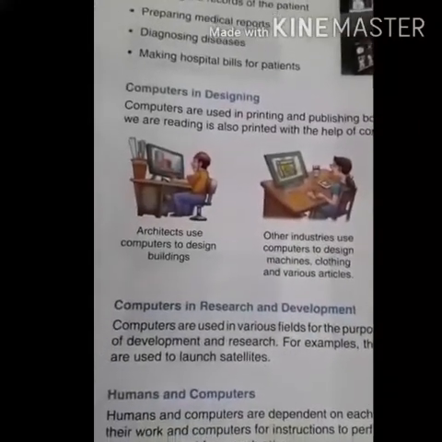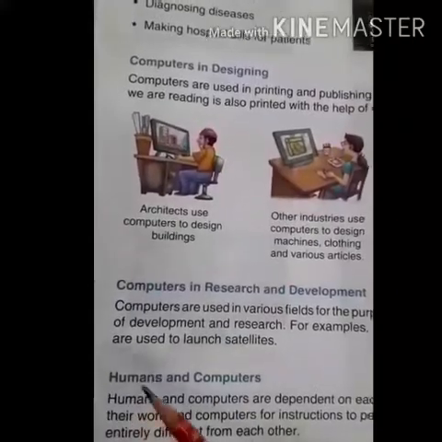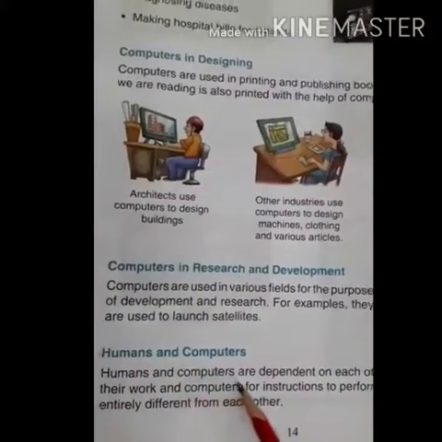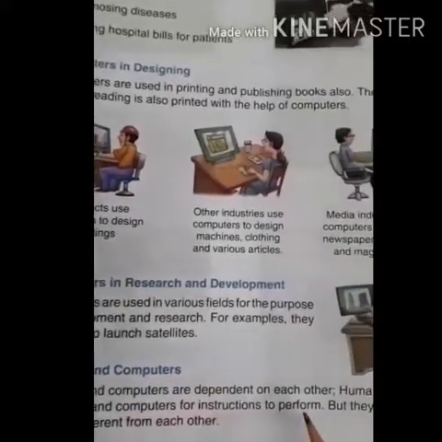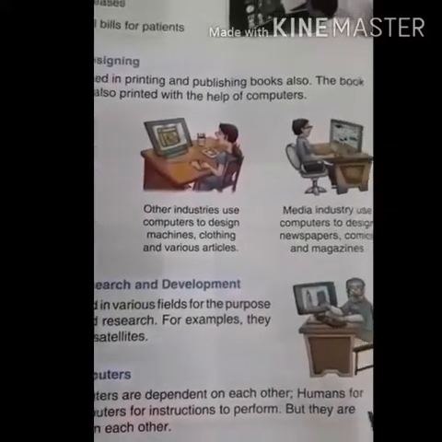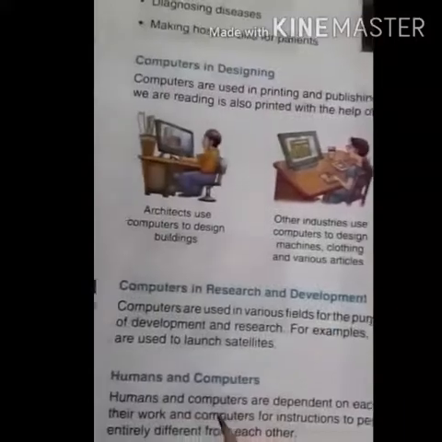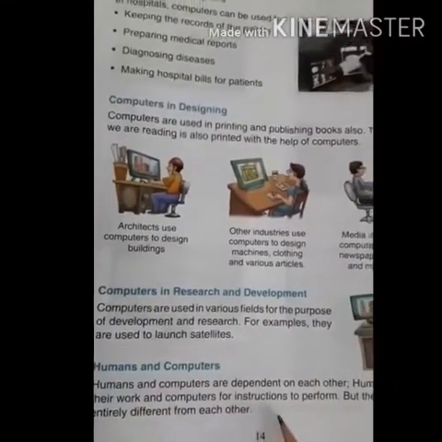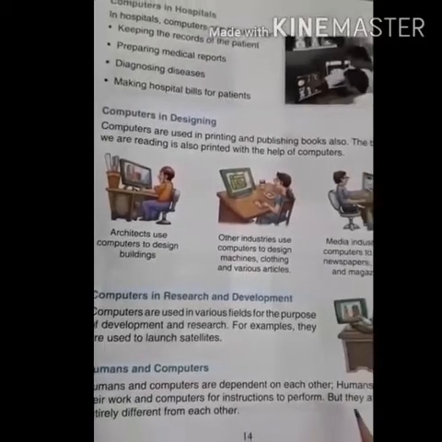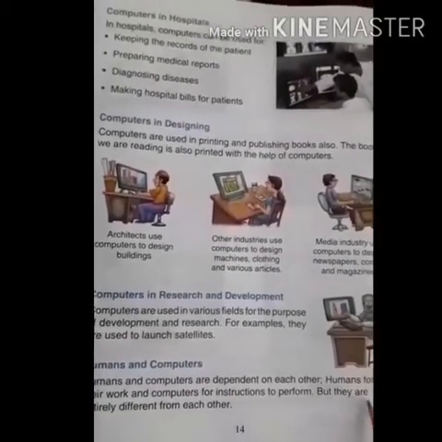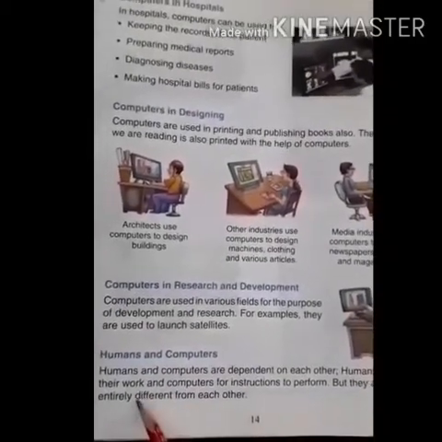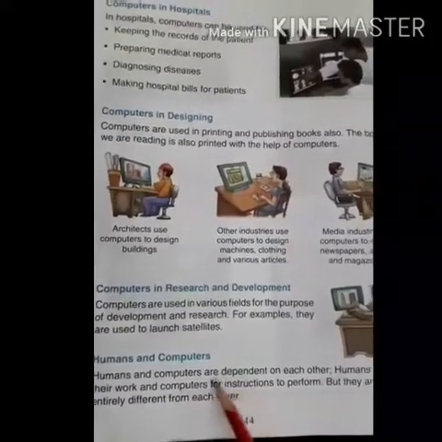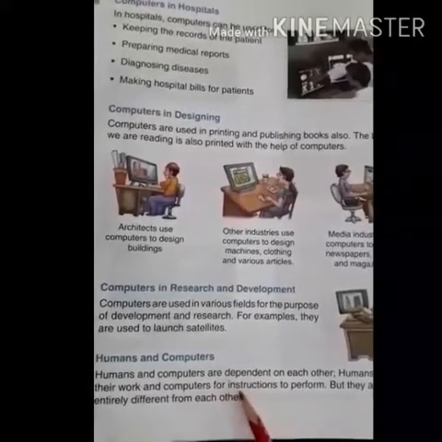Now come to the last topic, humans and computers. Humans and computers are dependent on each other. Humans for their work and computers for instructions to perform, but they are entirely different from each other. Now they are talking about the computer and human.